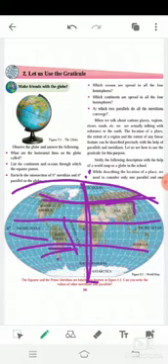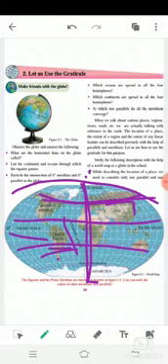Now come to the main part of the lesson. Let us use the graticule. For understanding that, we have to learn why we use the graticule. Yes, we have discussed in the previous lesson: we use the graticule to find the location of places or any region.